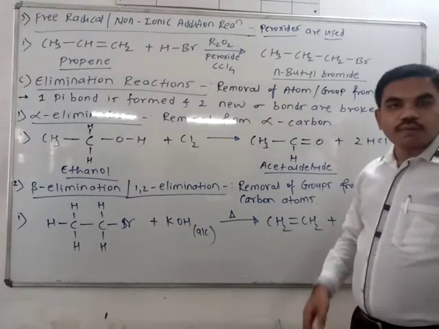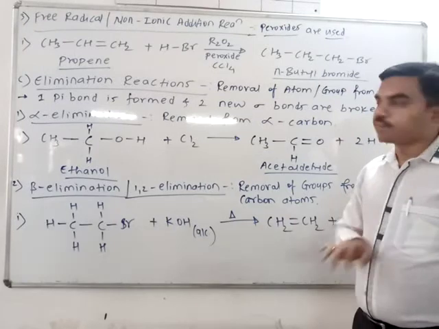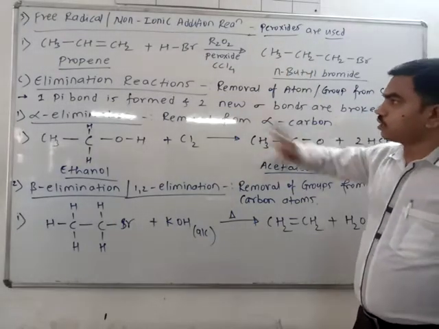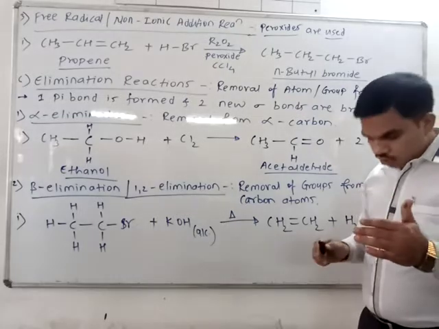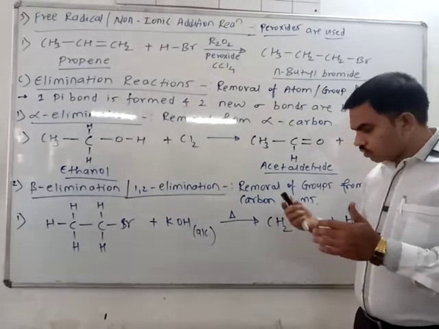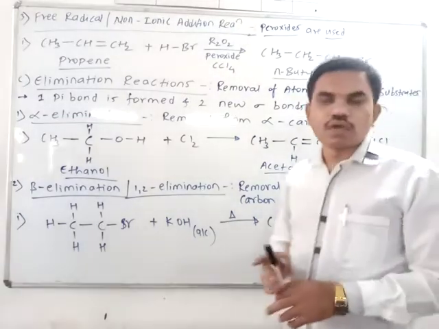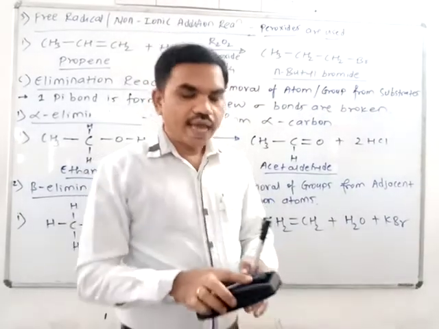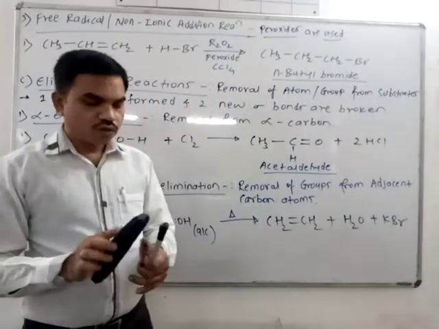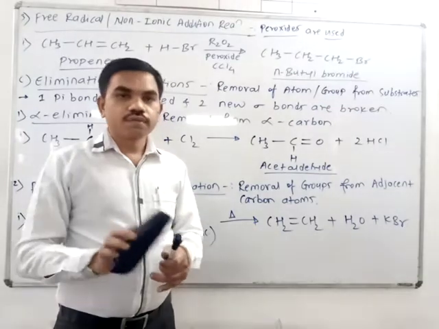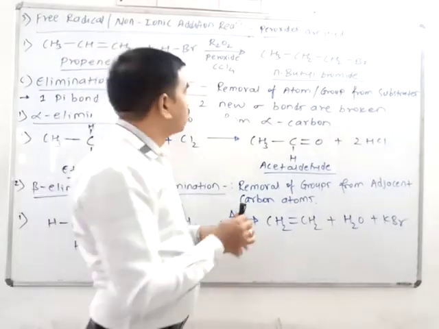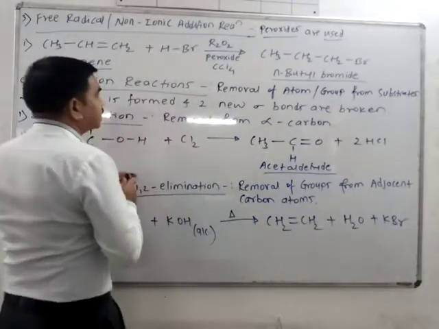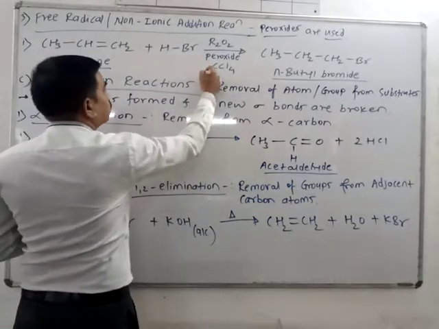And you have to remember here one thing, that this addition takes place according to anti-Markovnikov's rule, AMR. You know Markovnikov's and anti-Markovnikov's rule.